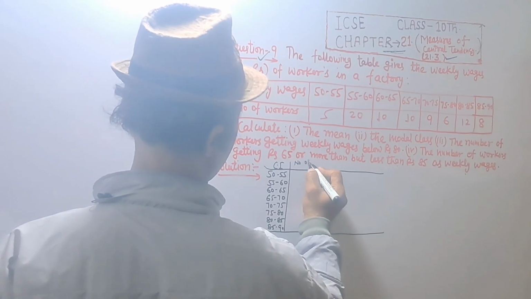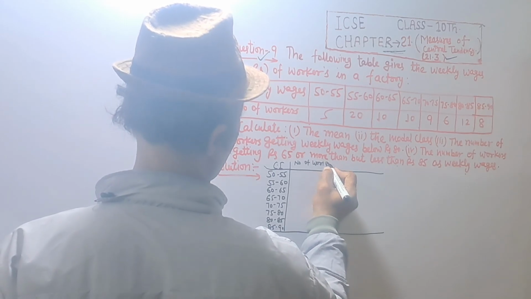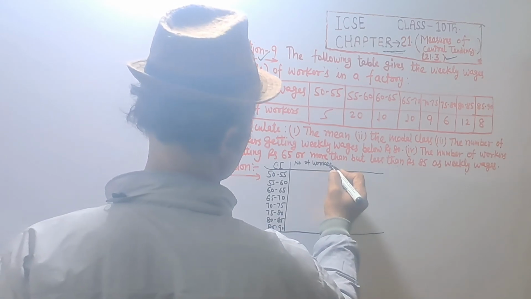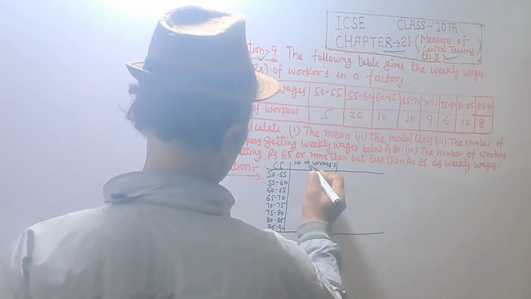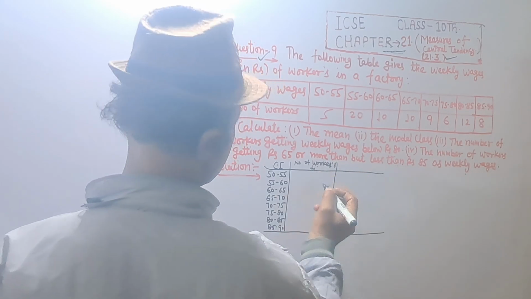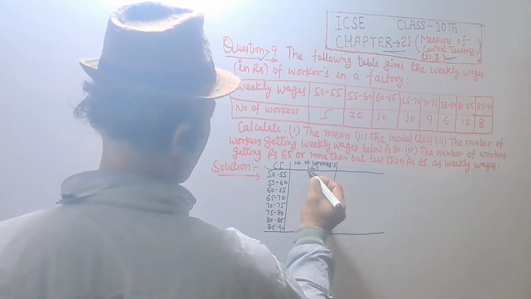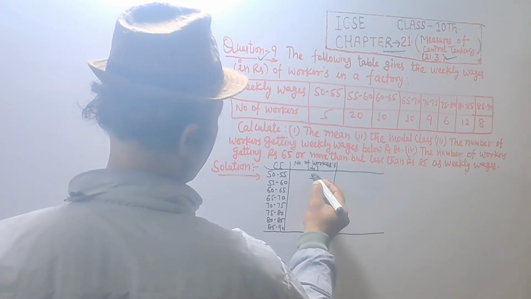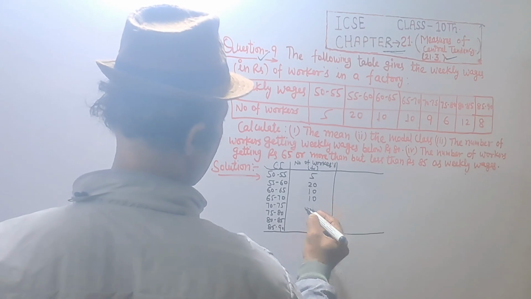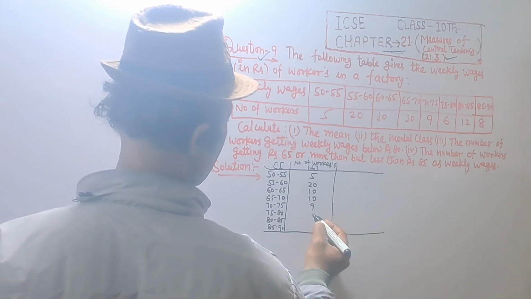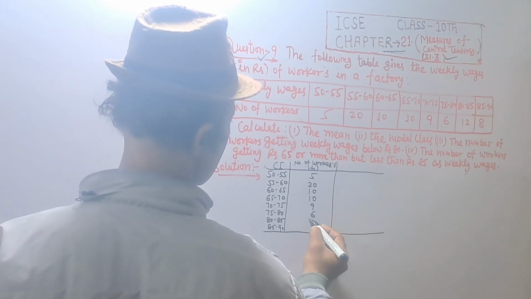Number of workers, frequency: 5, 20, 10, 10, 9, 6, 12 and 8.